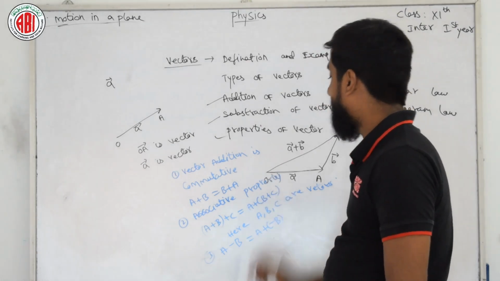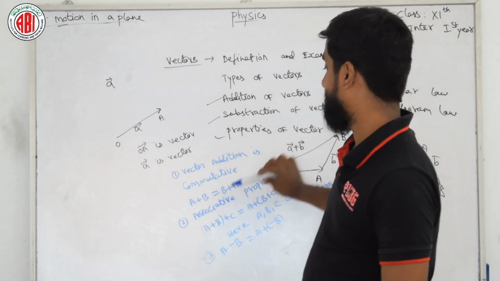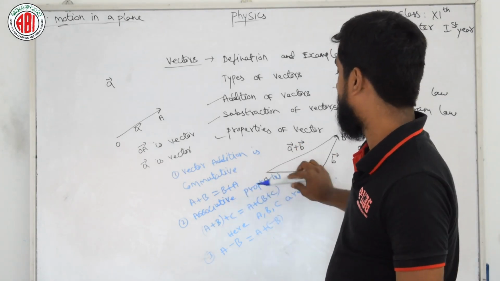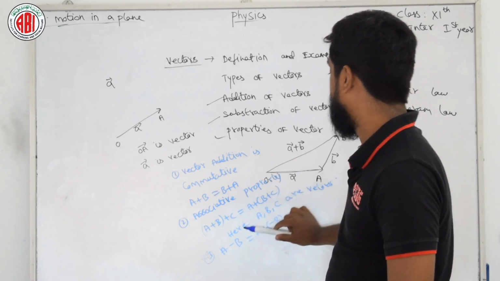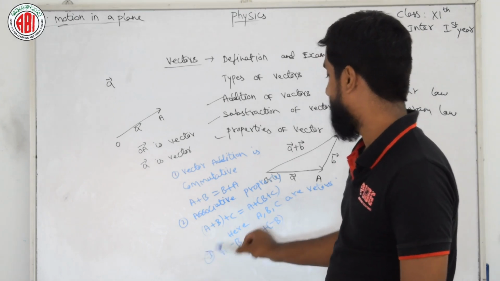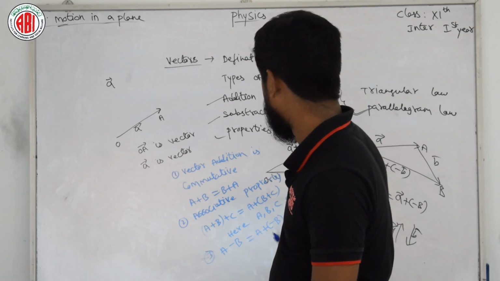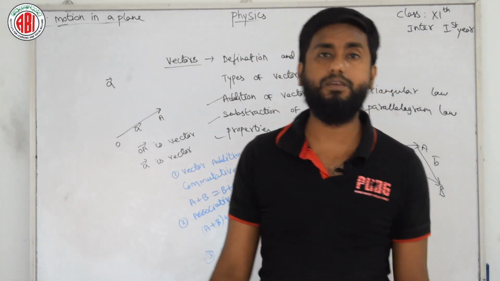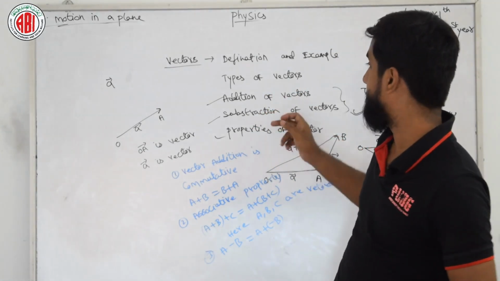So these are a few properties of vectors: vector addition is commutative, A plus B is equal to B plus A. Associative property, A plus B plus C is equal to A plus B plus C. Here A, B, C are vectors. And we have one more property, subtraction of vectors: A minus B is equal to A plus of minus B. So this is somewhat about the addition and subtraction properties of vectors.